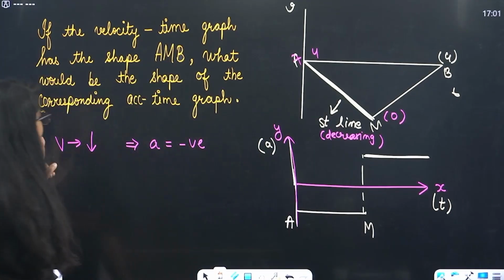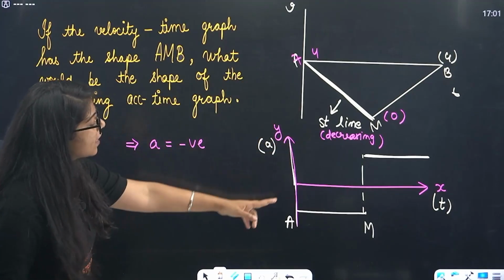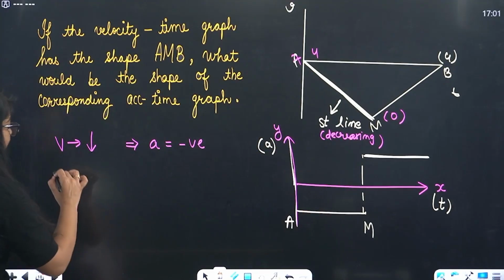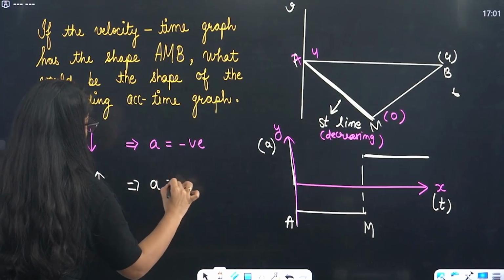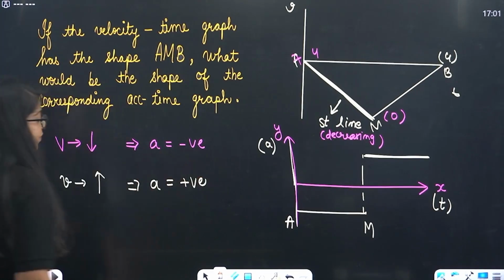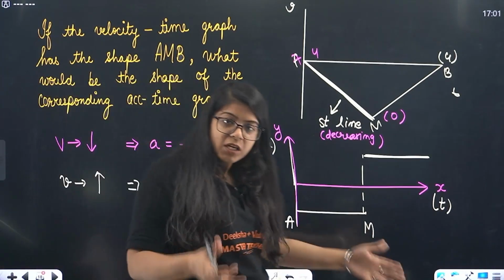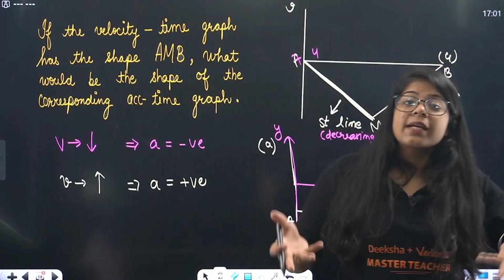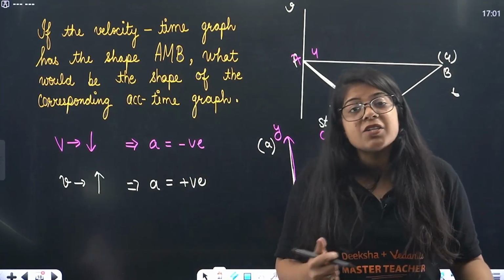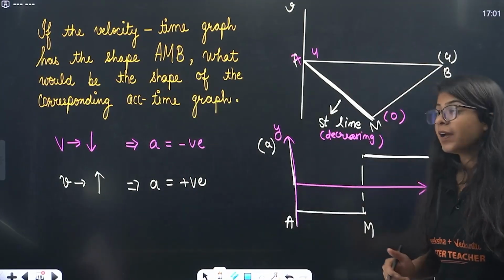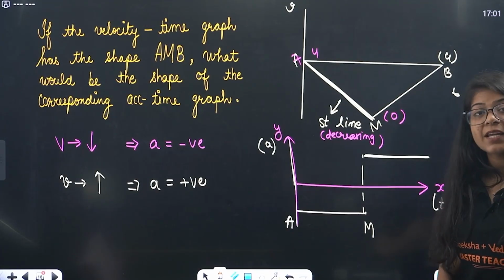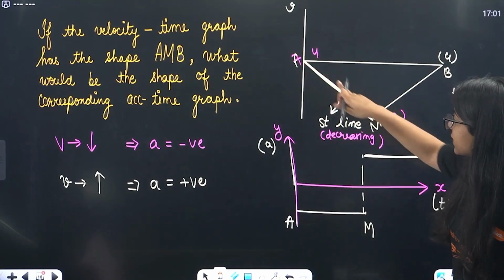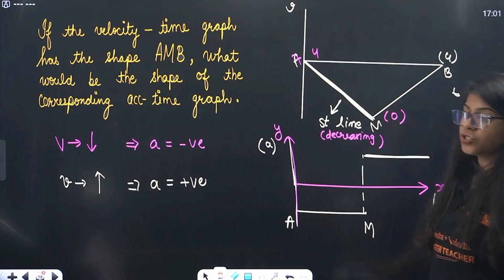What happens? Velocity is decreasing, acceleration is negative. Velocity is increasing, that means acceleration will be positive. Velocity is decreasing, acceleration is negative. That is retardation. Correct? What will be the graph? Now, this is a uniform acceleration graph. So velocity is decreasing uniformly, that means acceleration is constant.